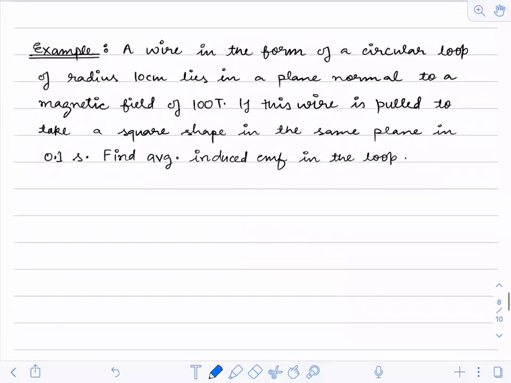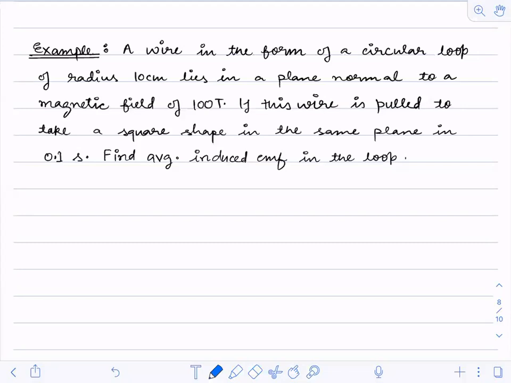Okay, so do this question. I'll explain this question a little bit, as you may get confused with the language. So what is this question actually telling me? A wire is in the form of a circular loop of radius 10 centimeter, lying in a plane normal to a magnetic field of 100 Tesla. So it is kept in a magnetic field, and that magnetic field value is 100 Tesla.